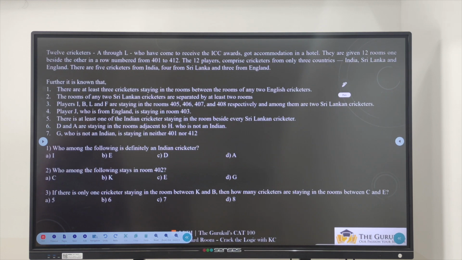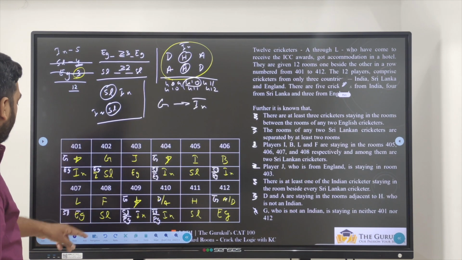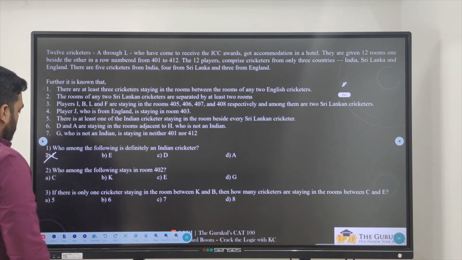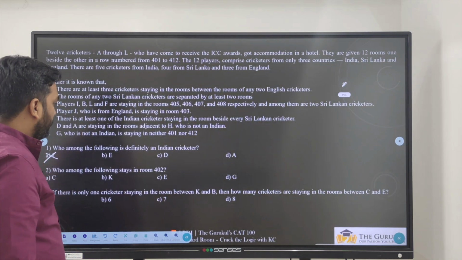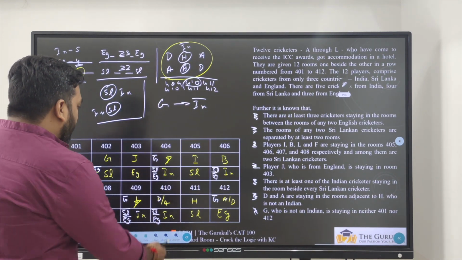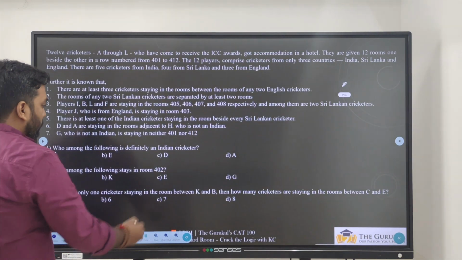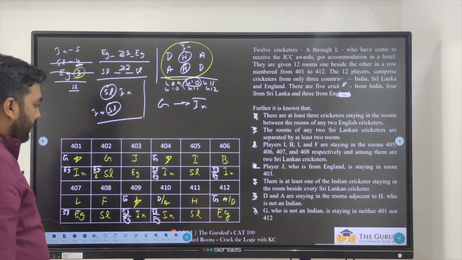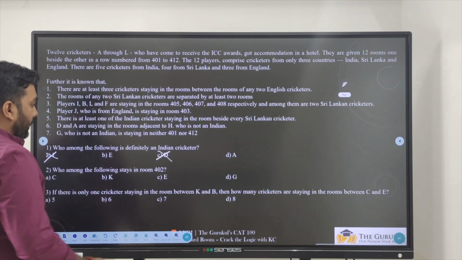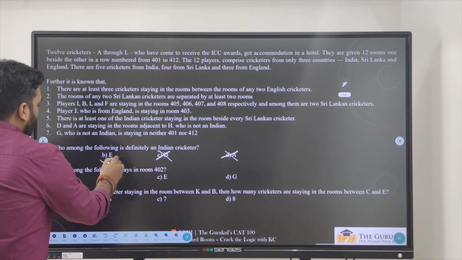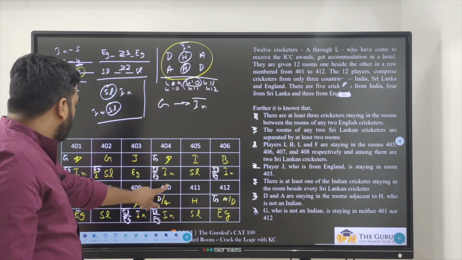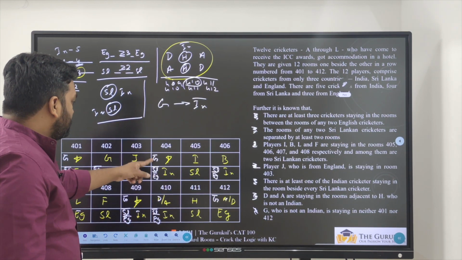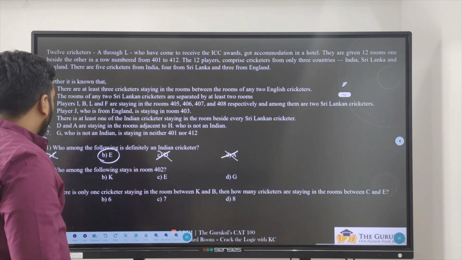Who among the following is definitely an Indian cricketer? I is Sri Lanka, so I is not the answer. E, I don't know, we did not fix up E anywhere. Okay. D can be India or D can be England, so this is not definitely. Next, A can be India, A can be England, this is also not definitely true. So E is definitely an Indian cricketer, because we are left out with few places. 1, 2, 3. In these 3 places, whoever is coming will definitely be India only.